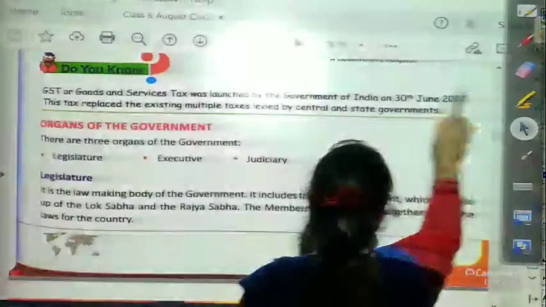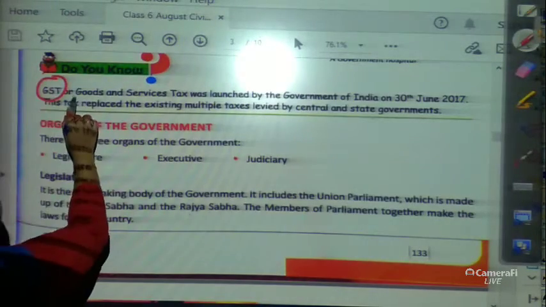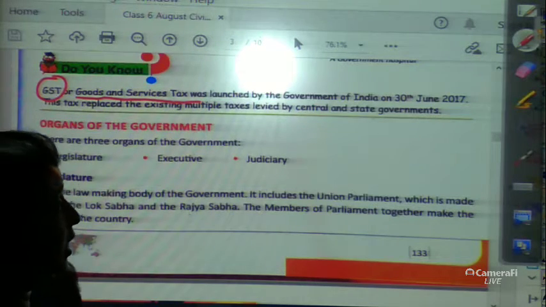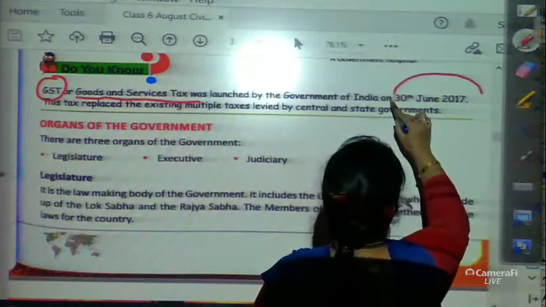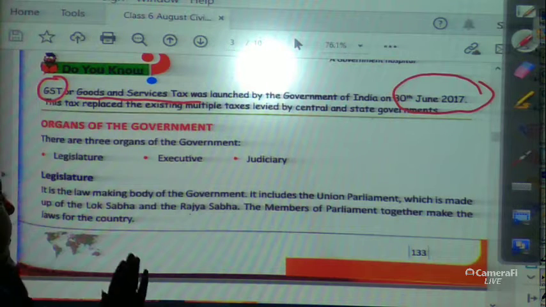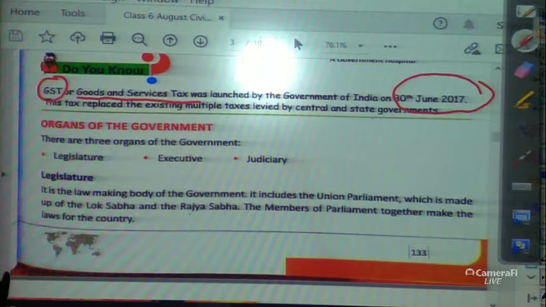Now, do you know that GST, whose full form is Goods and Services Tax, was launched by the government of India, and this is very important, on 30 June 2017? This tax replaced the existing multiple taxes levied by the central and state governments. So GST, Goods and Services Tax, is very important.